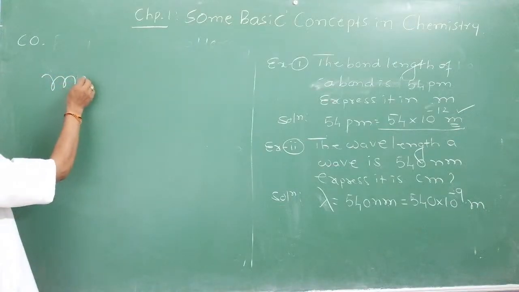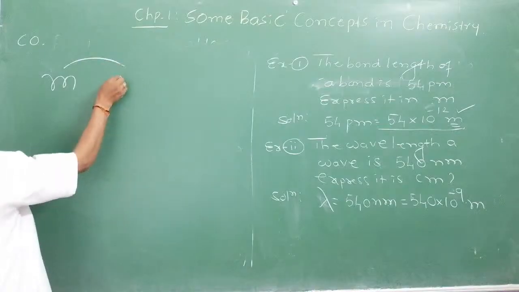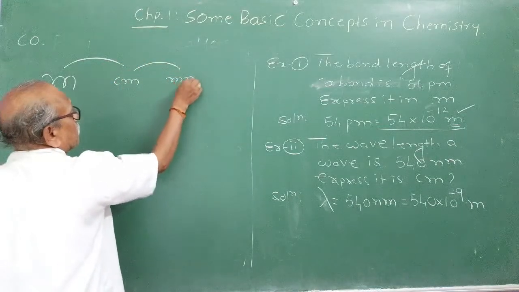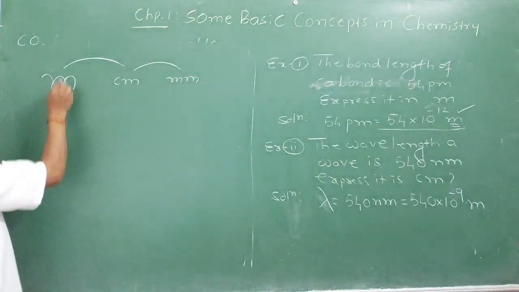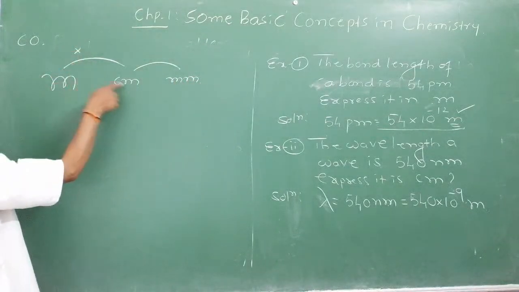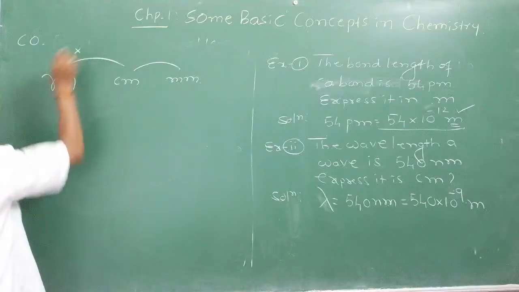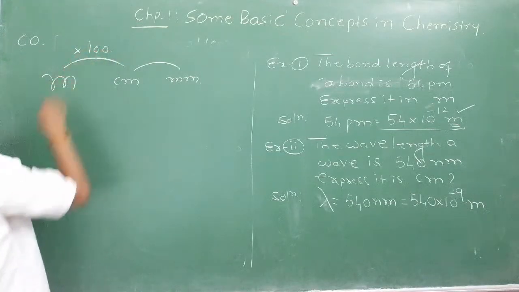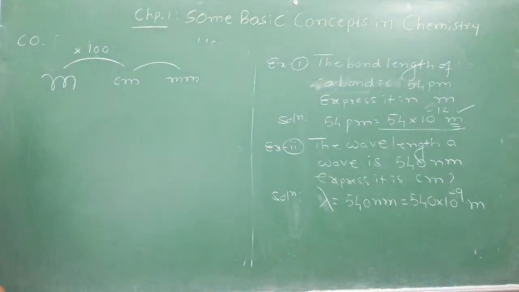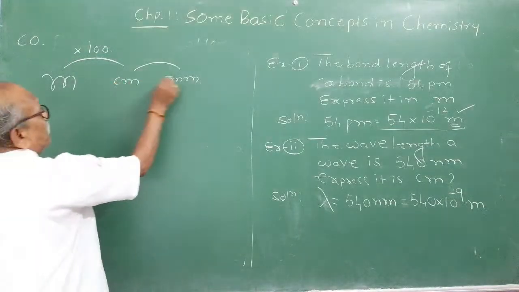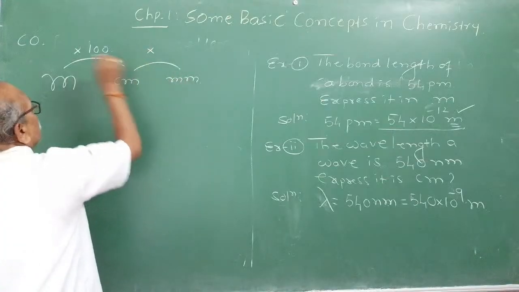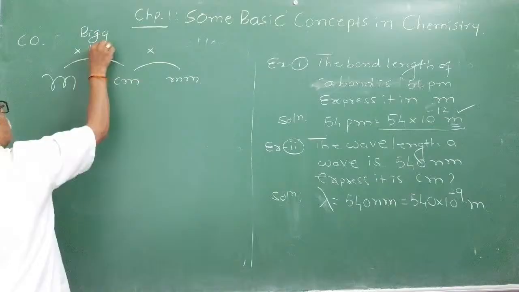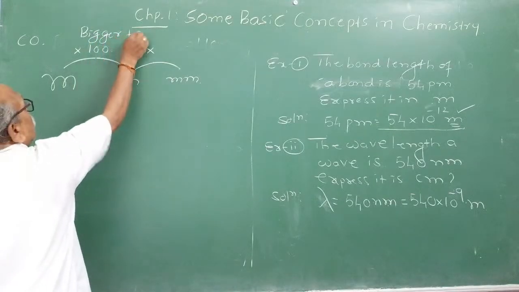If you want to convert 1 meter into centimeter, centimeter into millimeter, the conversion factor to convert a meter into centimeter, you know that 1 meter is equal to 100 centimeter. Therefore, multiply by 100. To convert centimeter into millimeter, bigger to smaller, note down this diagram.